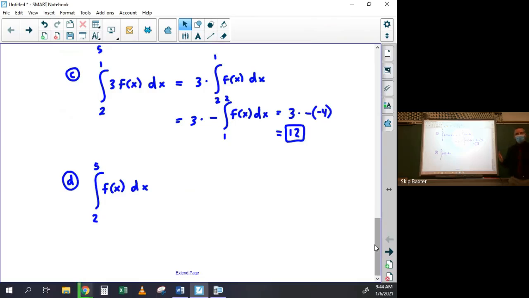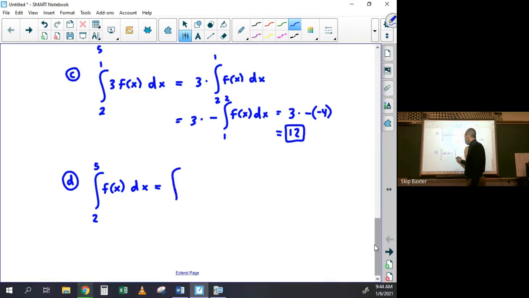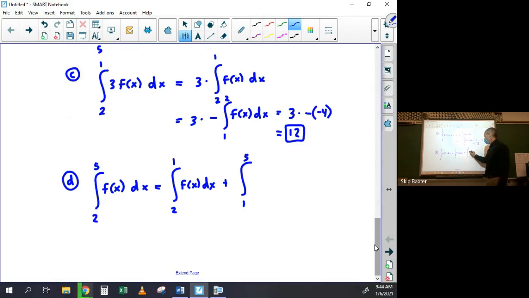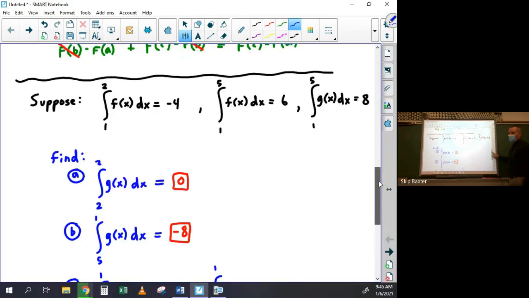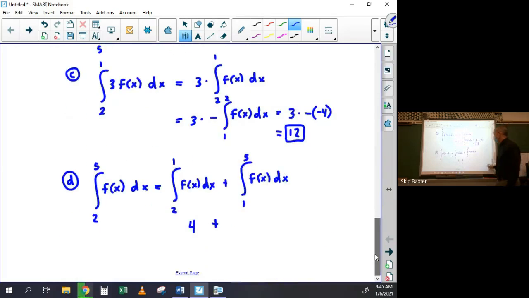Well, we could use that fifth rule, that little transitive property thing. We could say this is really equal to the integral from 2 to 1 of f of x plus the integral from 1 to 5. Since the 1's match up, this is going to be equal to the integral from 2 to 5. What's the integral from 2 to 1? Positive 4, right? Because I switched the limits of integration. What's the integral from 1 to 5 of f of x? 6. It's totally given. So the answer would just be 10 in this case.